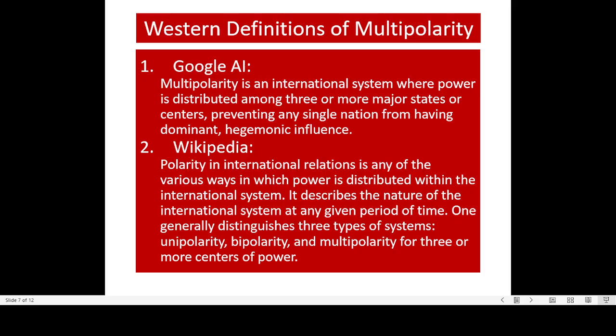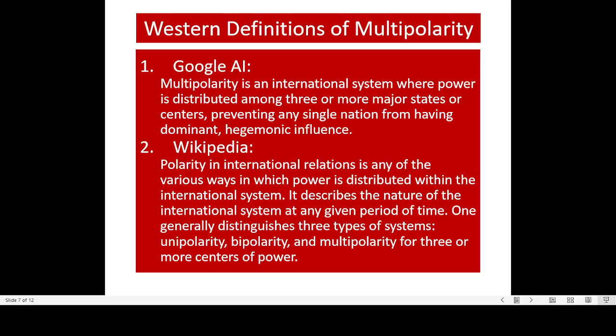Let's take a look at the Western definitions of multipolarity from Google AI and Wikipedia. Those two definitions are obviously subjective. Why? It tells you what is subjectively multipolarity. It doesn't tell you objectively what is the purpose, for one belief, for all, for everyone and all beliefs. Doesn't tell you the scope.